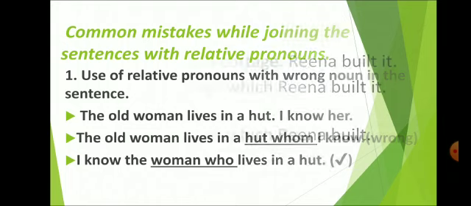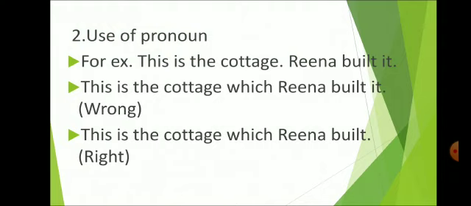Now, another mistake which the students commit is using a pronoun again. Look at the sentence: This is the cottage. Reena built it. Now, in this sentence, we are talking about the cottage. There are two sentences, so we have used the pronoun it to refer to the cottage.